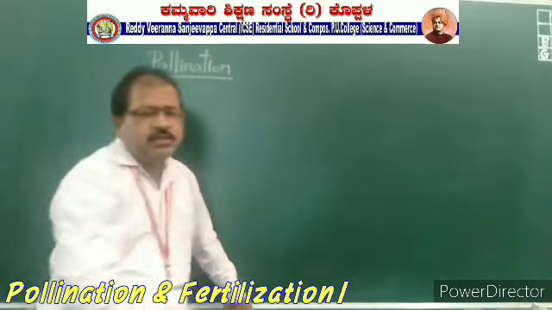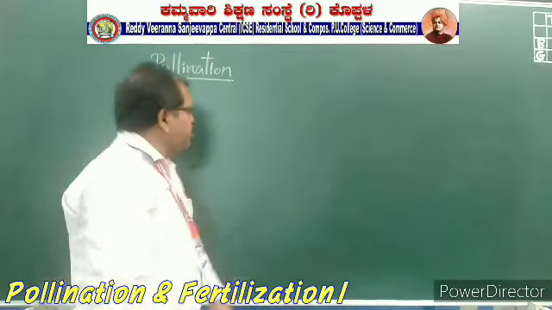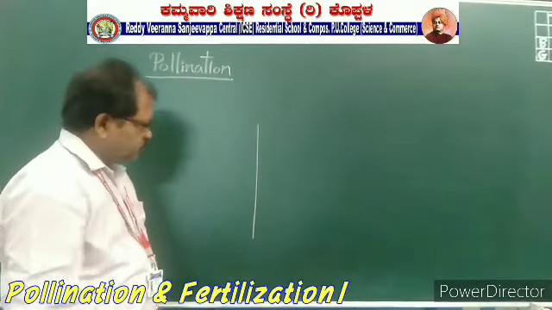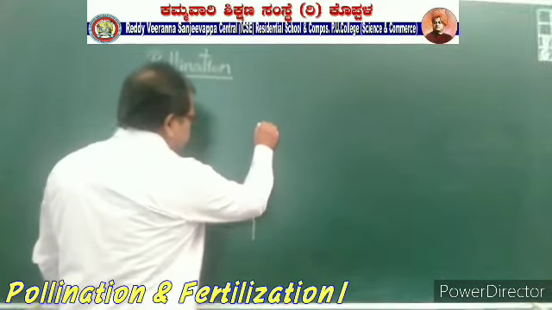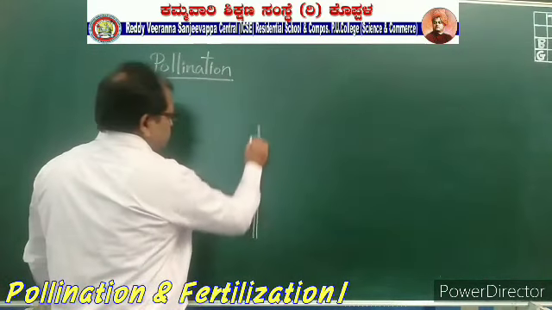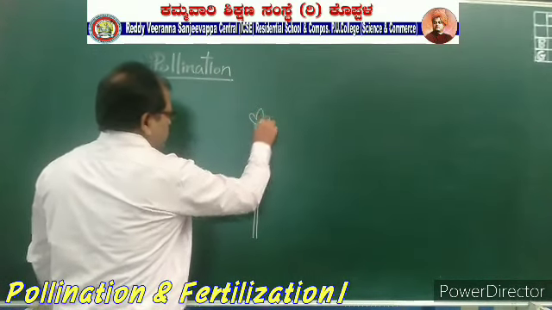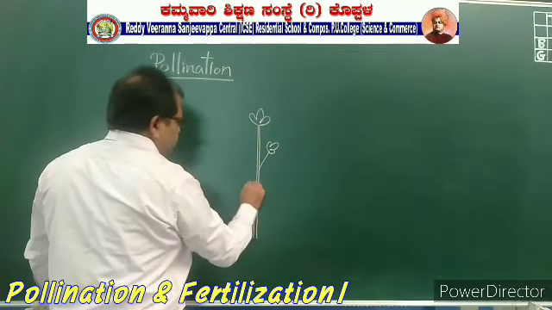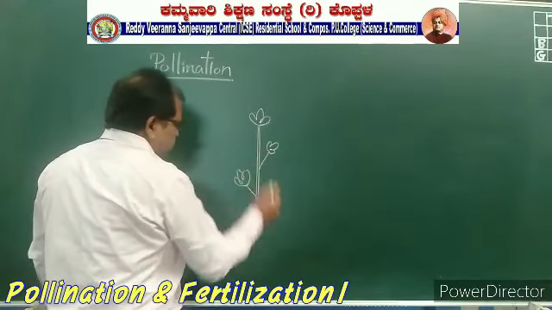So from the anther to the stigma. Suppose this is the plant, this is the shoot system, this is one more flower, this is another flower.